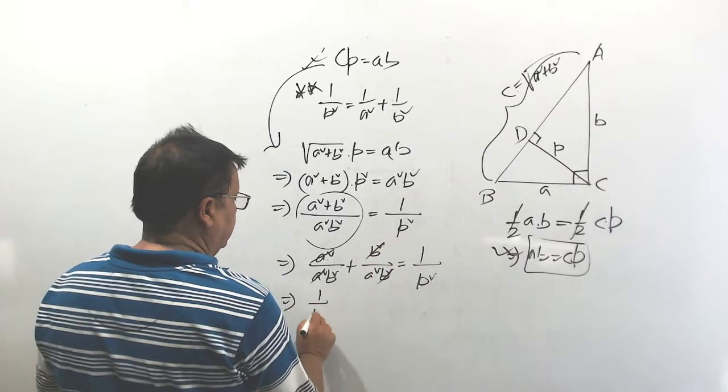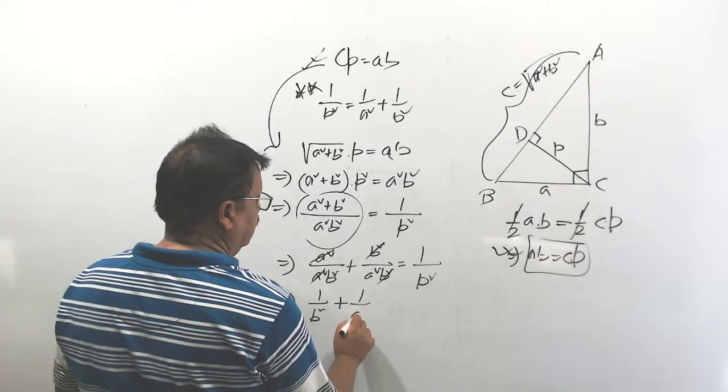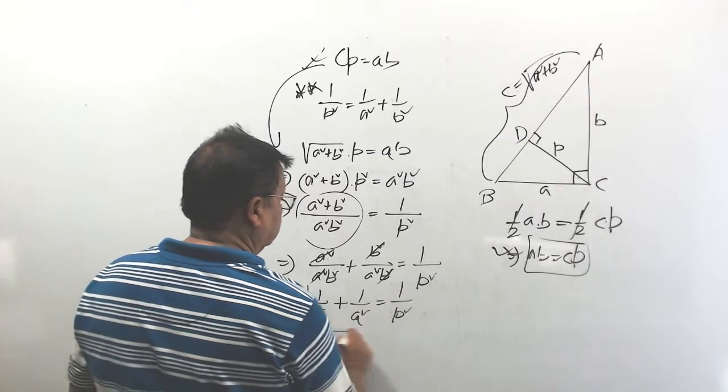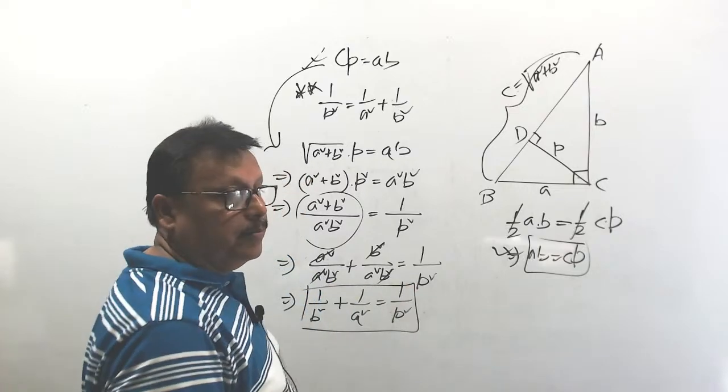This implies 1 by b square plus 1 by a square is equal to 1 by p square. Second one is proved.